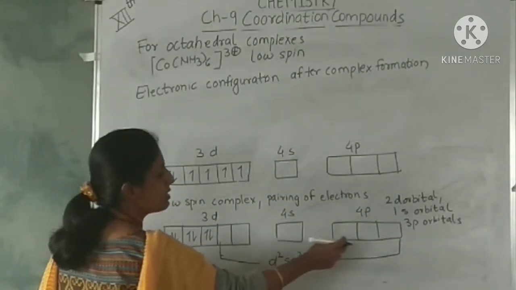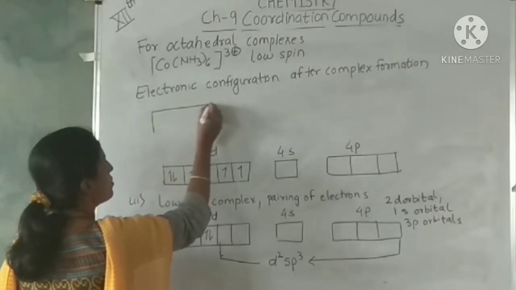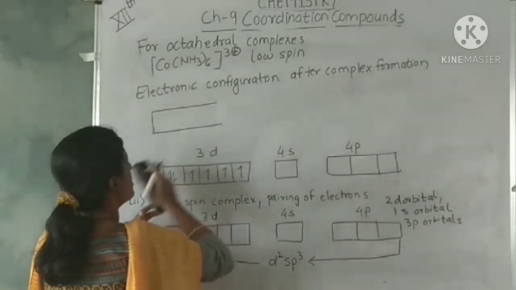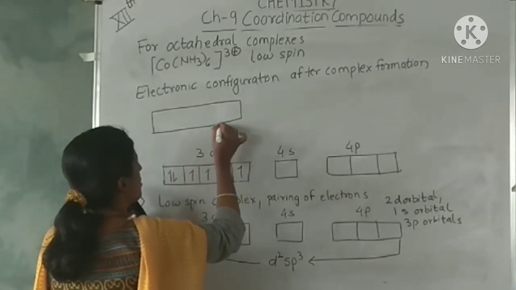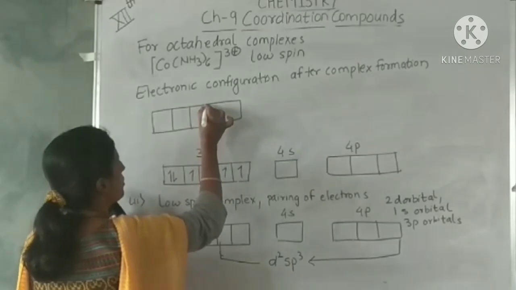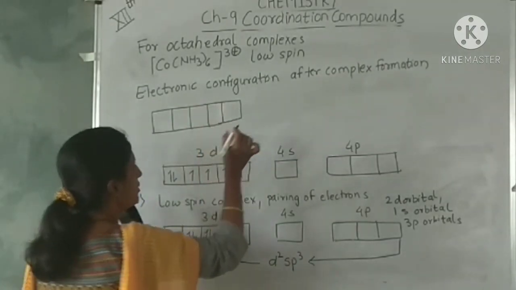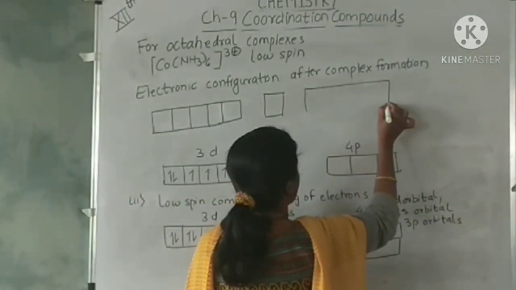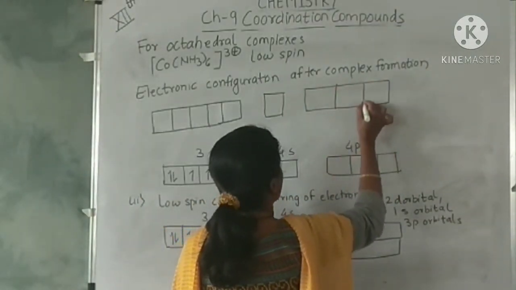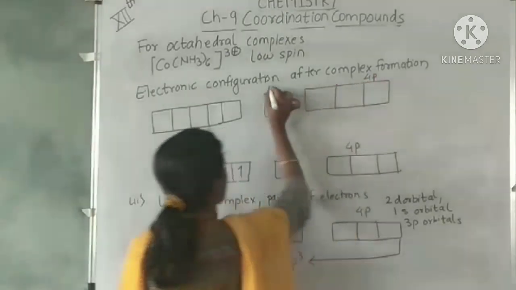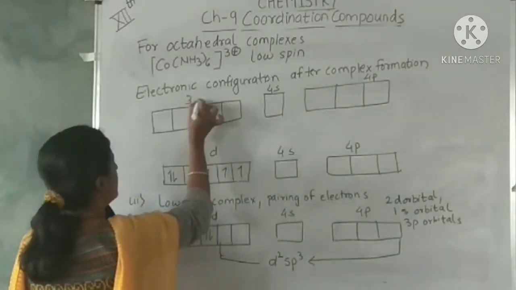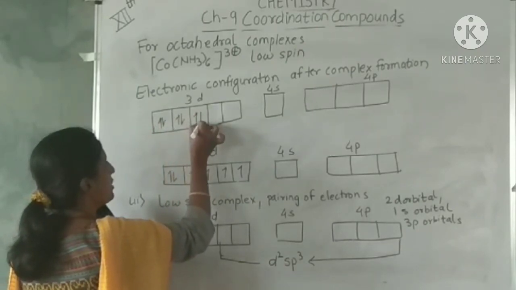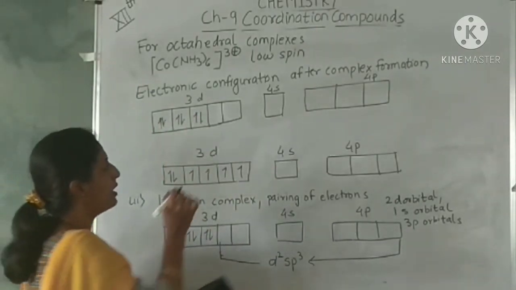They will occupy these orbitals. These are for the metal, previous, 4p, 4s and 3d, and the ligands will occupy the d2sp3 orbitals.